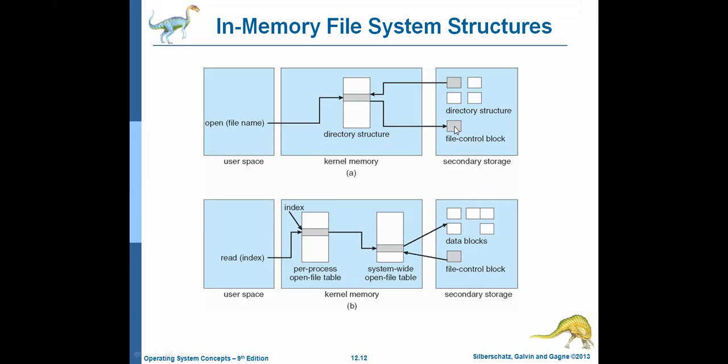Okay, if the file is available there, then it is sent back to the directory structure again, which is in the kernel memory. Okay, so what about the read system call? This is about the open system call. What about the read system call?